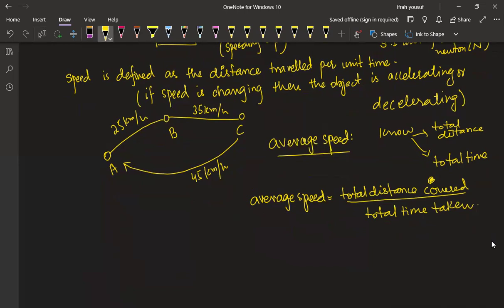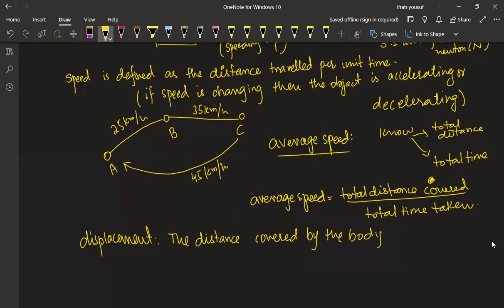So displacement is a vector quantity. Displacement is nothing but the distance covered by the body in a specific direction.